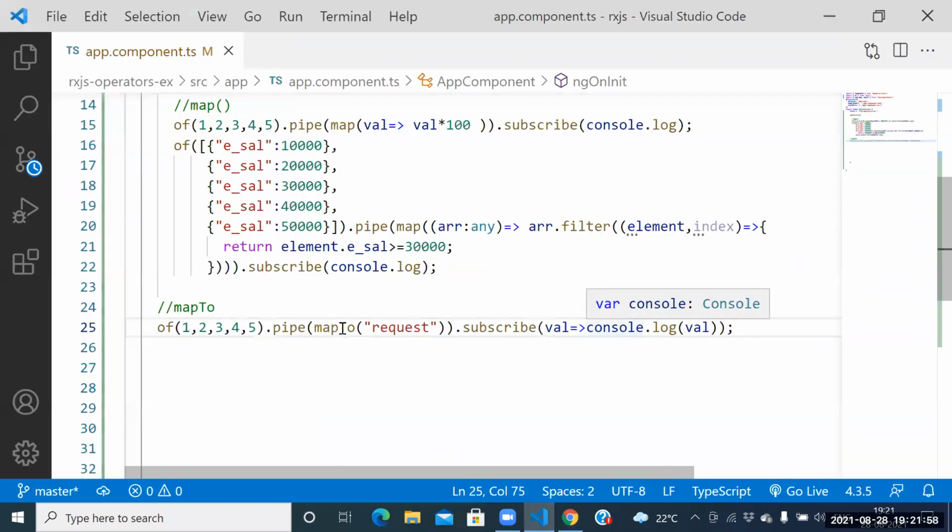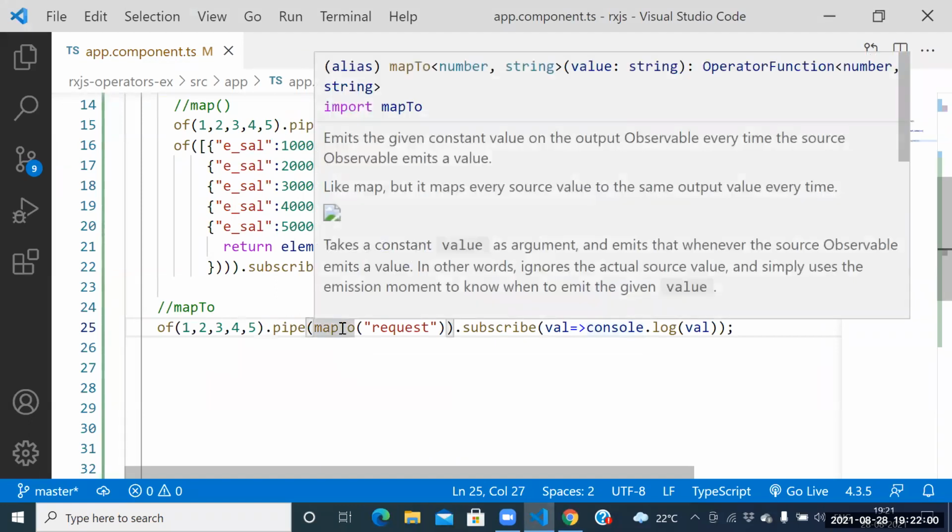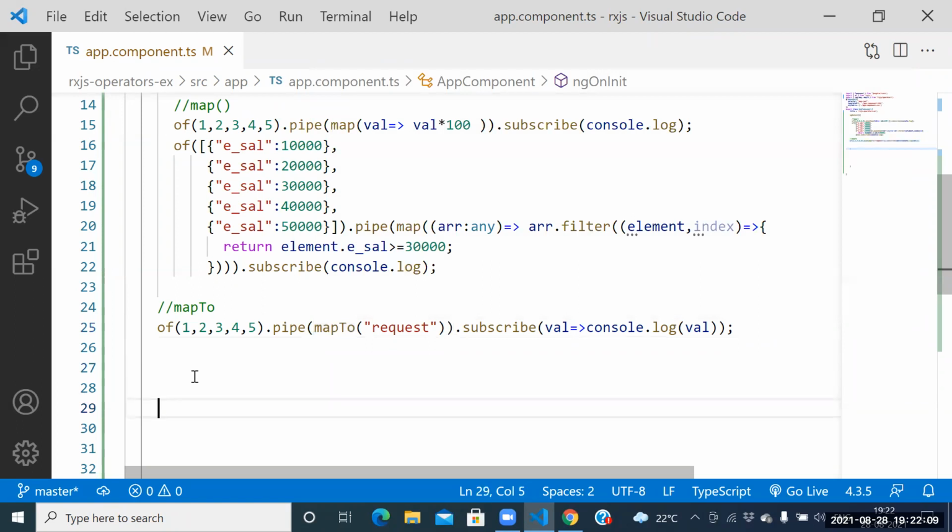So because of that reason, we need to go for one function. Which function here? mapTo function. Guys, are you getting the clear-cut difference between map and mapTo? Yes, sir. Are you getting the clear-cut clarity? Yes, sir. Map operator, mapTo.